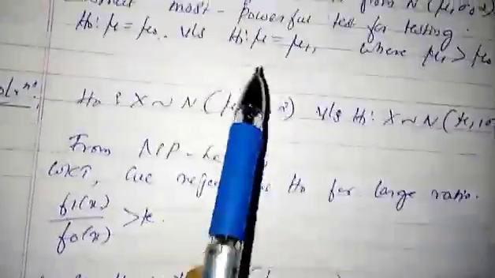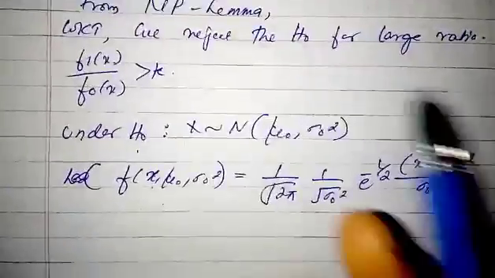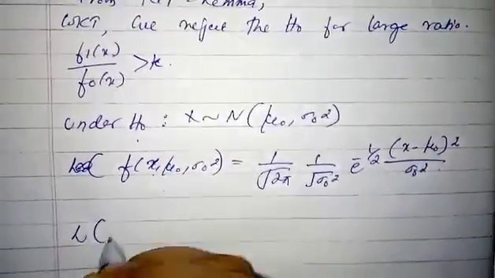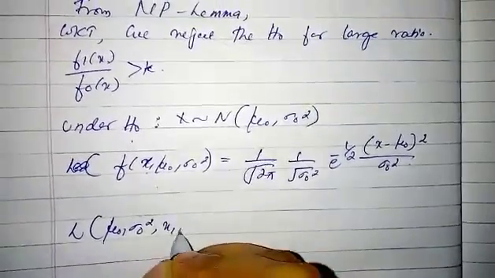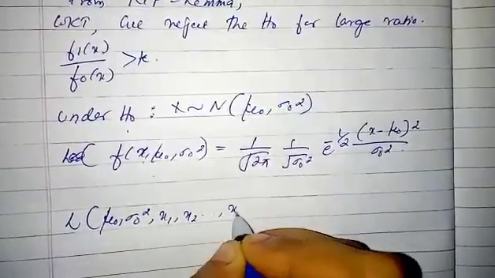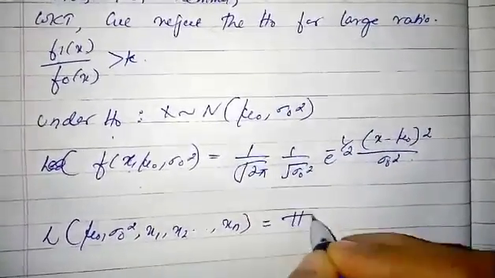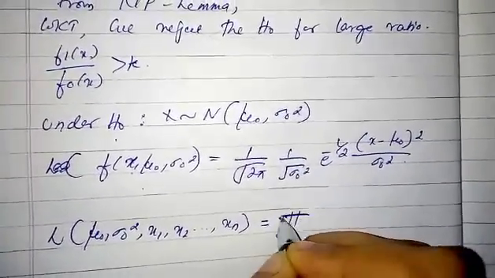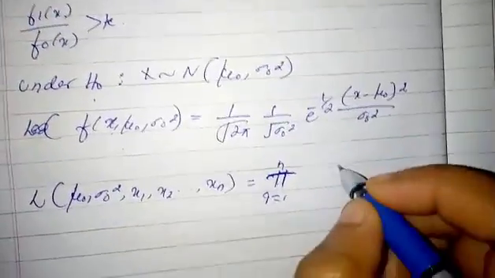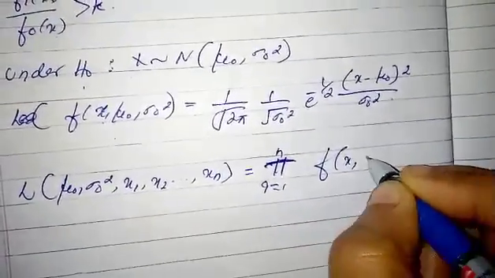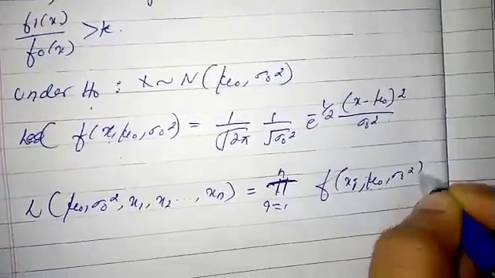But here it is given that it is a random sample of size n, so we take the likelihood function. It is the likelihood of mu naught, sigma naught square, x1, x2 up to xn, which is equal to the product over i from 1 to n of f of xi with mu naught, sigma naught square.